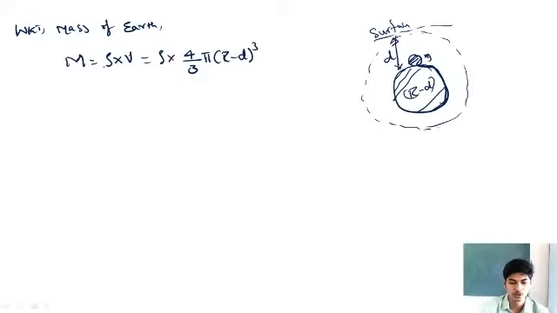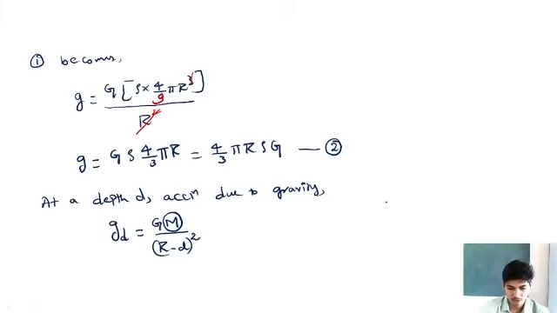So I have substituted mass of the earth as density into volume. Density is rho into volume of this portion of the earth, which will be 4/3 pi (r minus d) whole cube. So equation 3 becomes, I'll call this equation number 3, and I'll substitute mass as rho into 4/3 pi (r minus d) whole cube in place of m.